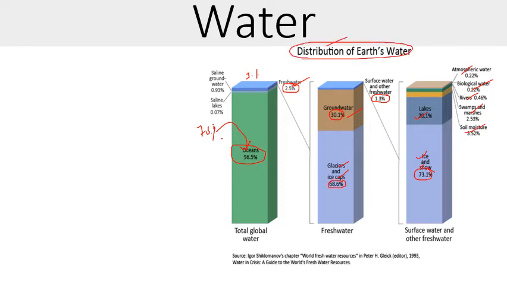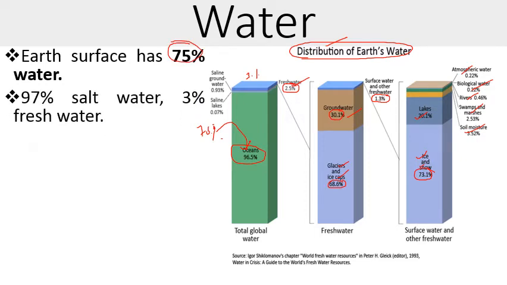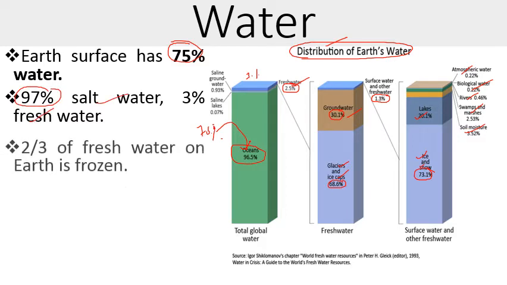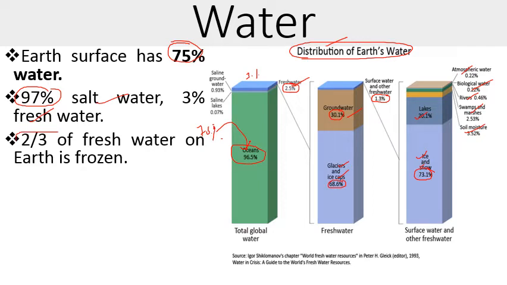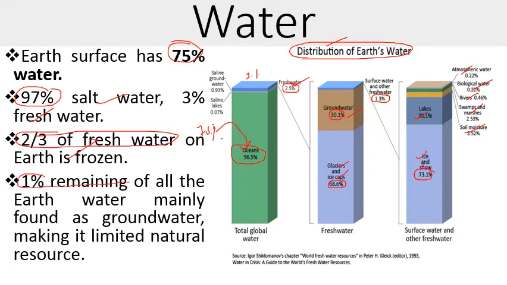So this water is a limiting factor, and it is limited also, and the fresh water is very much limited. That's why there is one saying that the Third World War will be for the water. So Earth's surface has 75% water, and out of this 75%, 97% is salt water and 3% is fresh water only. And 2/3 of this fresh water is again frozen, that is not available for the use, and 1% remaining of all Earth's water mainly found as groundwater, making it a limited natural resource. This is a very much limited natural resource.